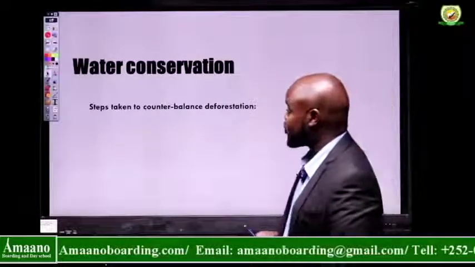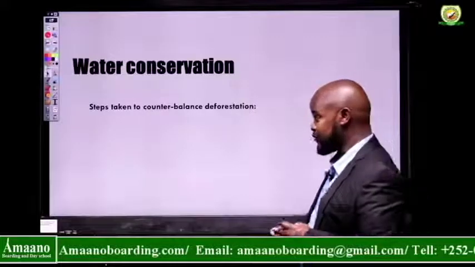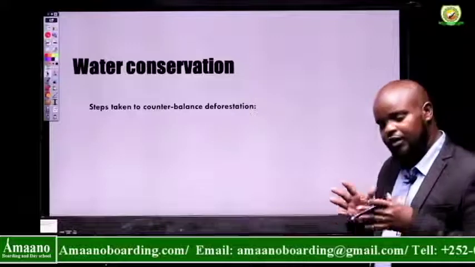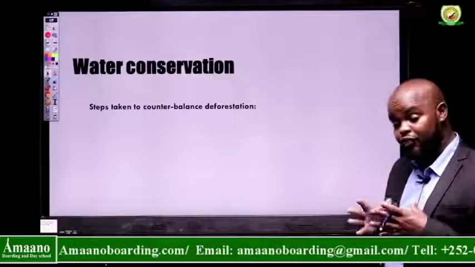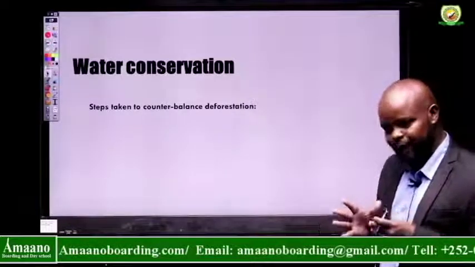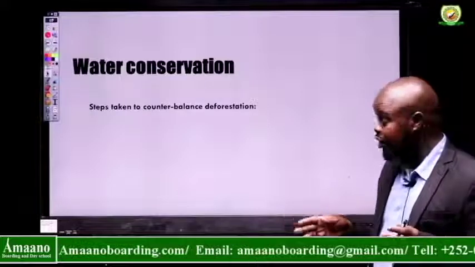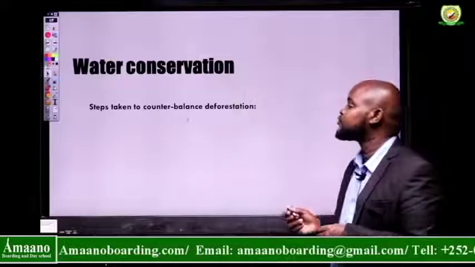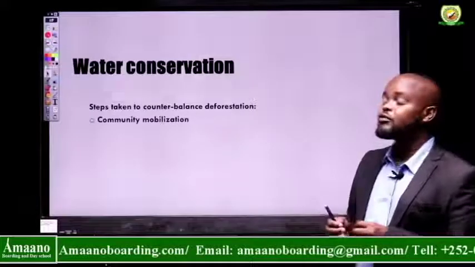Water conservation. So we need to take some steps to counterbalance the deforestation. For us to stop the removal of plants from the surface of the earth, we need to take some steps. Among the steps is community mobilization.